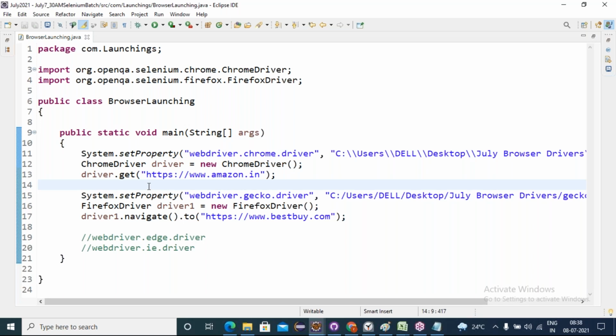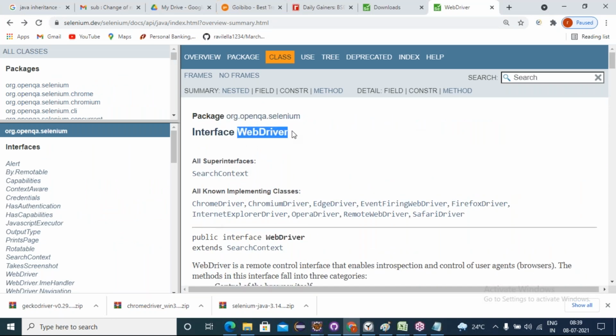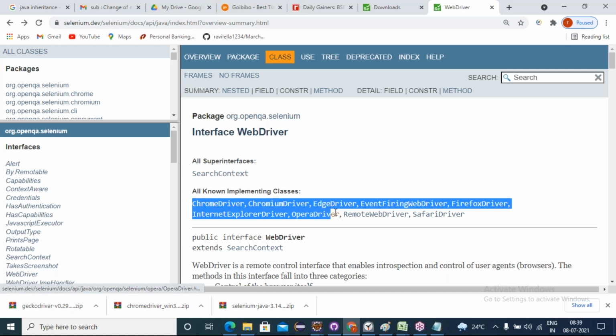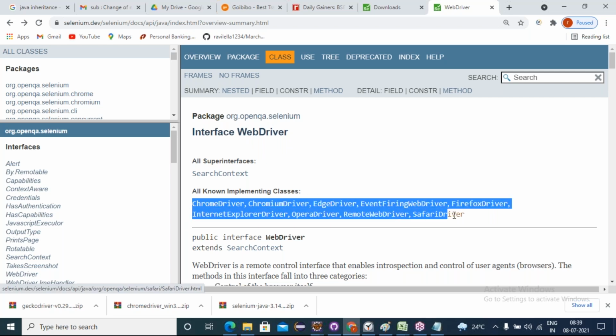Tell me friends, who is the parent for this ChromeDriver class and FirefoxDriver class? Who is the super for ChromeDriver, FirefoxDriver? WebDriver. Yes, WebDriver. Under this WebDriver interface, all known implementation classes are the children, and this is the parent. Under this parent only, all these classes are defined.